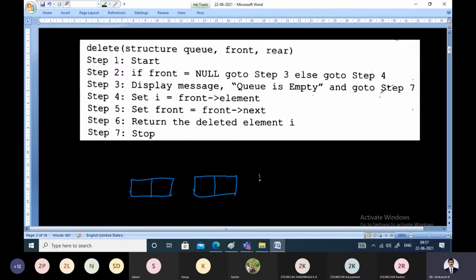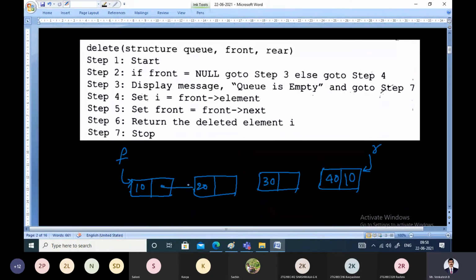So let us first have our queue, whatever we have created just now. In the queue implementation, there were 4 nodes, where front is pointing to this node: 10, 20, 30 and 40, and rear is pointing to the last node. This is null, and each pointer is pointing to the next node.